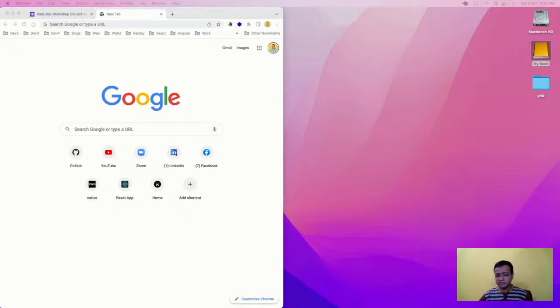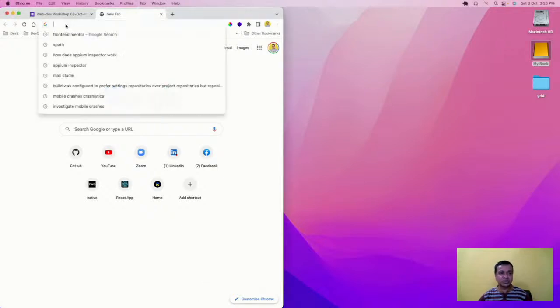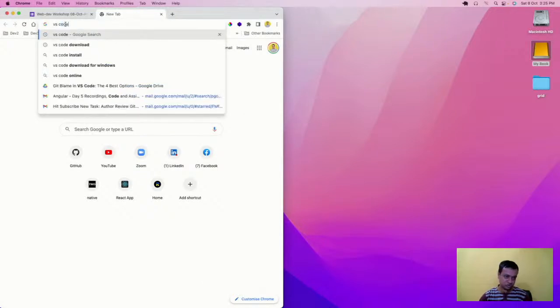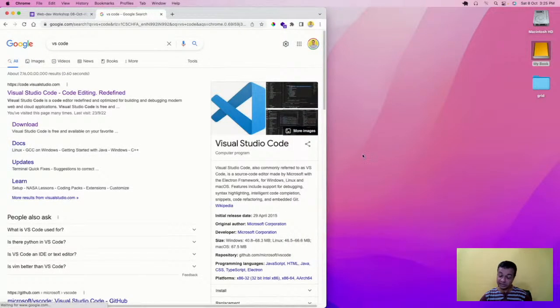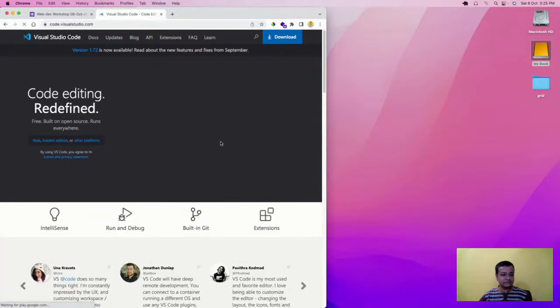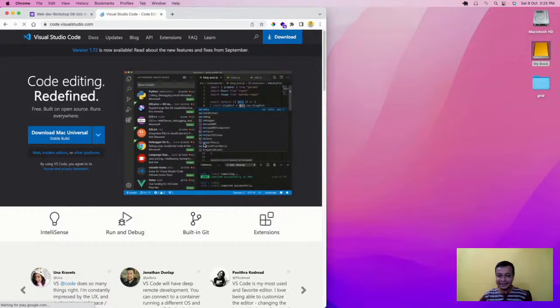I'm talking to absolute beginners, so you don't know anything, and you have to download some tool. Nowadays nobody works on Notepad++, which was a very popular thing on Windows in which people used to code earlier. Now there is a tool known as VS Code, which is a free tool from Microsoft. Microsoft gives a lot of free tools nowadays; earlier it did not. VS Code is an editor.